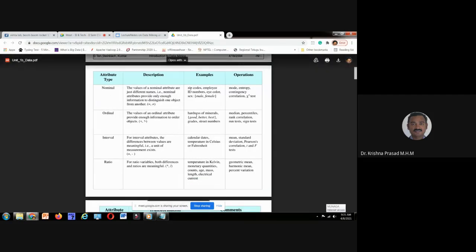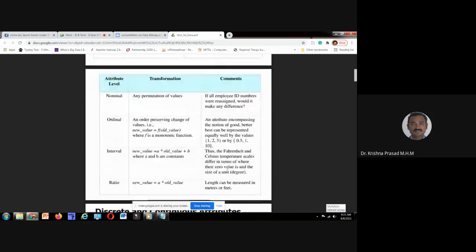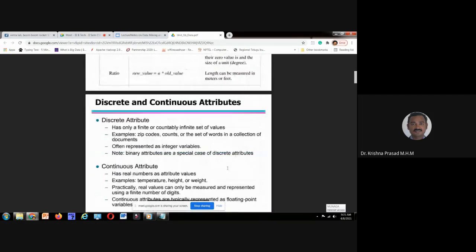Ordinal: good, better, best. First class with distinction, first class, second class. Interval: calendar dates, mean, standard deviation. These are the statistical operations. Ratio: geometric mean, harmonic mean. These are the things. And coming to the other point, this is also similar. What operations can we perform on that?